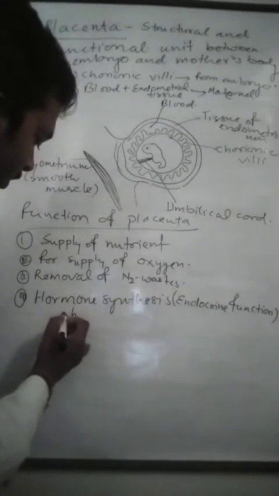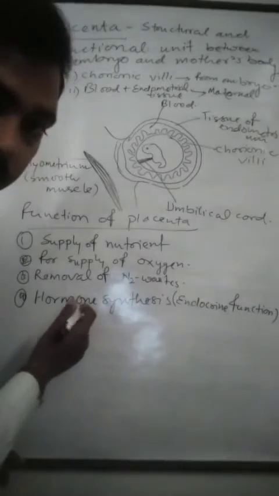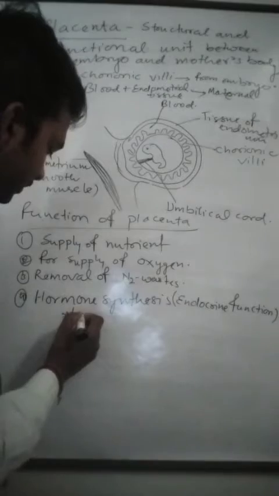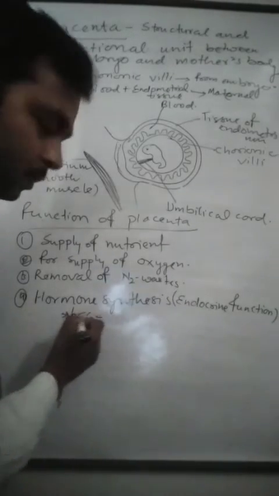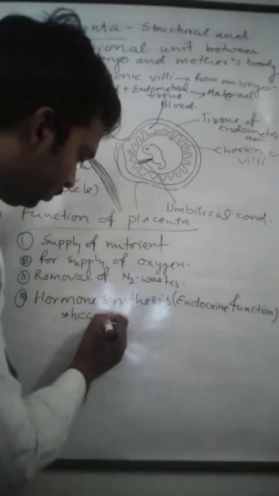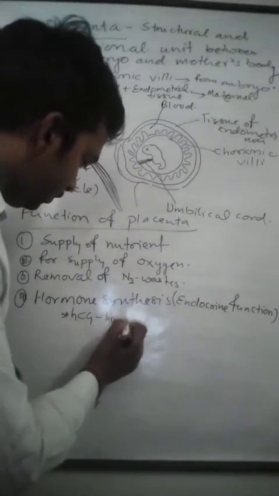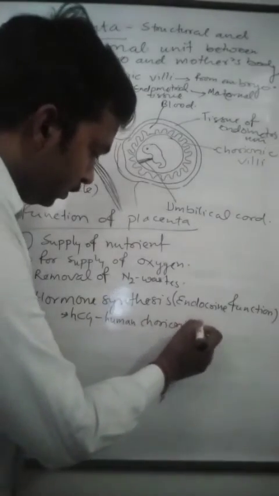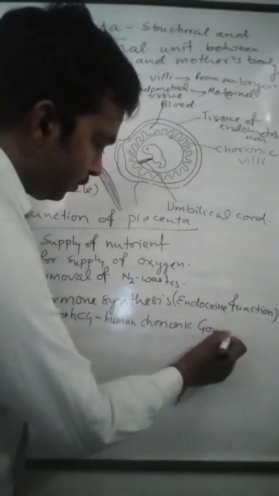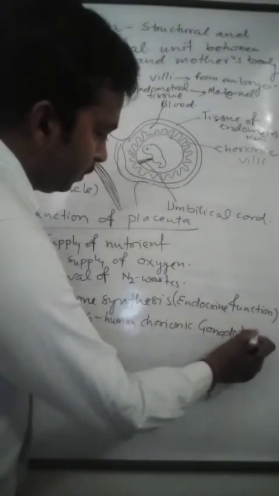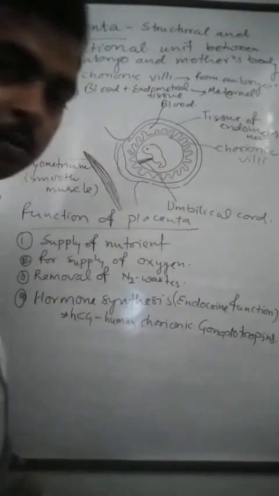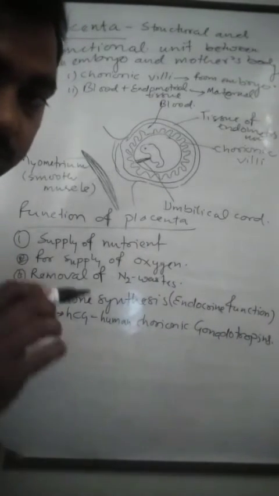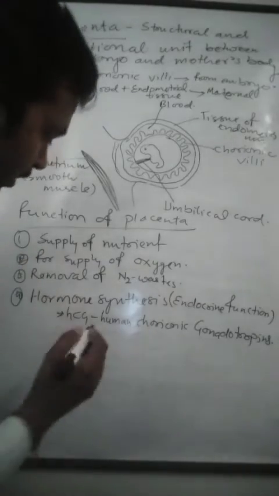The first hormone in our list is HCG, human chorionic gonadotropin, which is synthesized and released from the placenta.